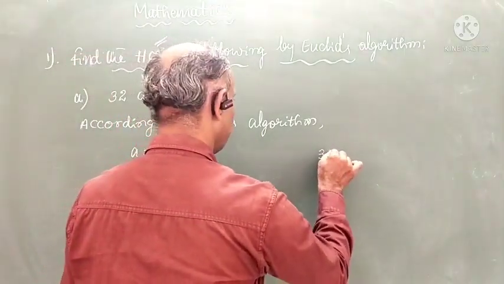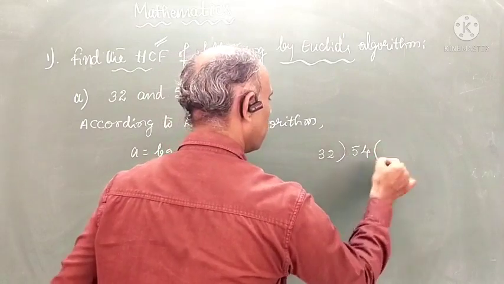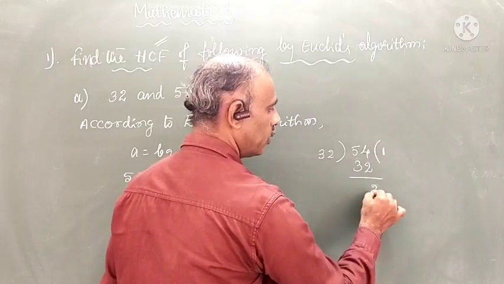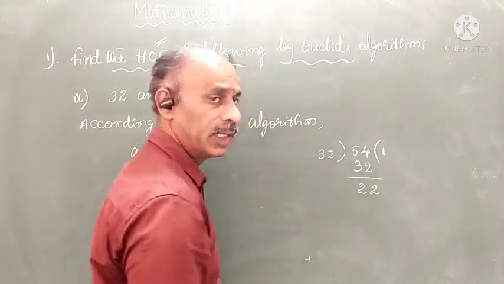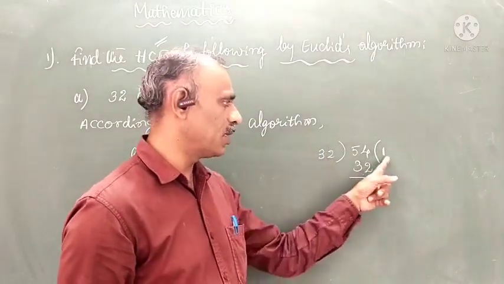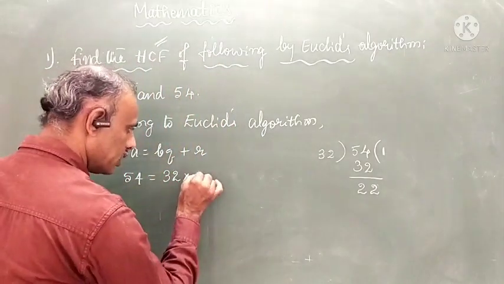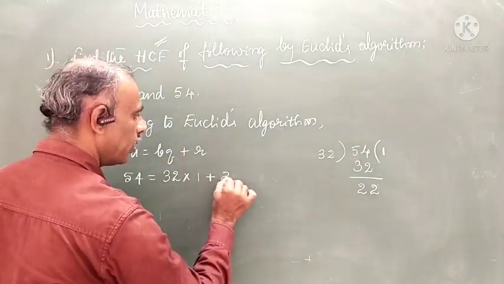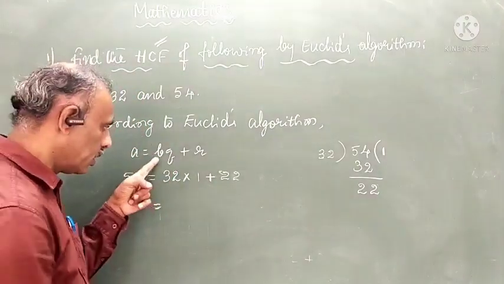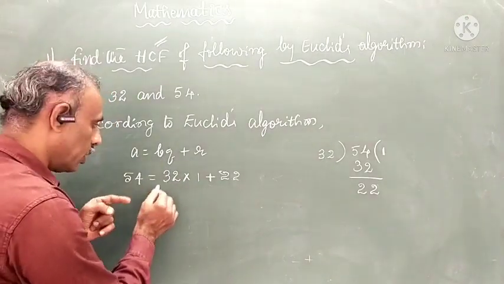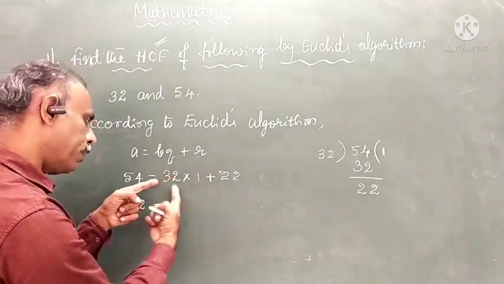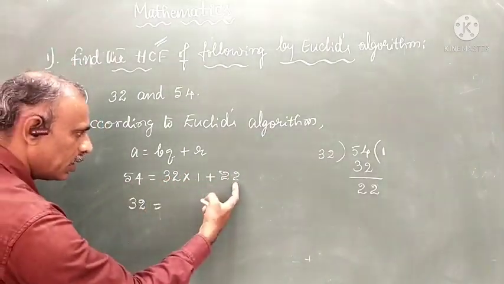So you need to divide 54 by 32. 32 1s are 32. 2 times would mean 64, which you do not have, so the only possible is 1 time. 32 1s are 32, and the remainder is 22. Already I told you, in the next step your B, which is 32, becomes A, and your R becomes B. This shifts to this side, and this shifts to this side.